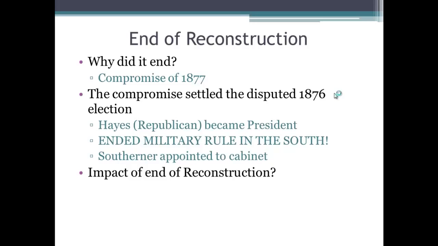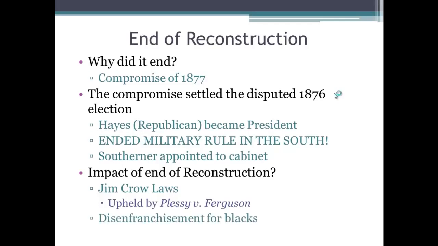So what is the impact of the end of Reconstruction? Jim Crow laws now come about, which make segregation legal, and this is later upheld in 1896 by the famous court case Plessy versus Ferguson. And also, sadly for African Americans, we see disenfranchisement, and many of them are not voting or are intimidated to not vote or kept from voting because of poll taxes and literacy tests as well.